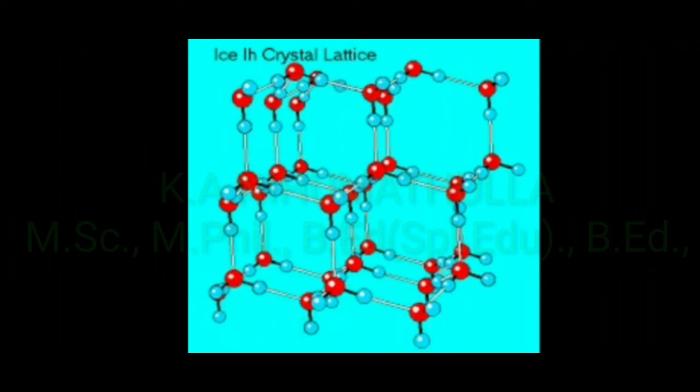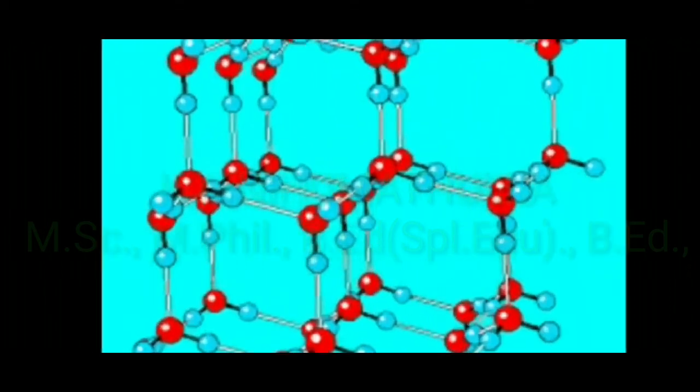A hydrogen bond is formed between the more electronegative element, oxygen, and the hydrogen of another H2O molecule.